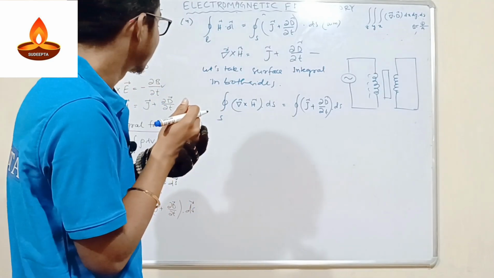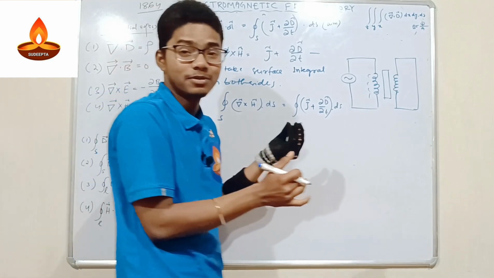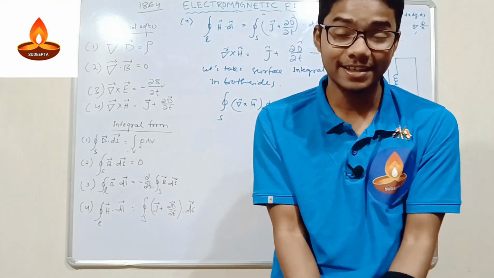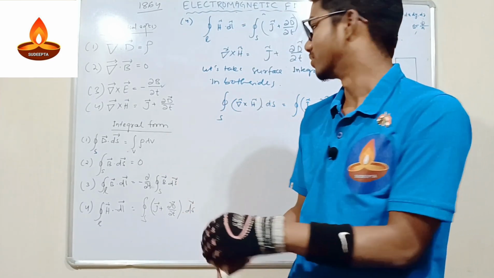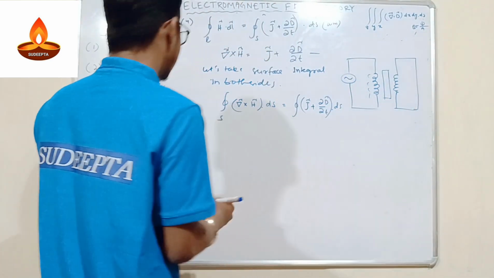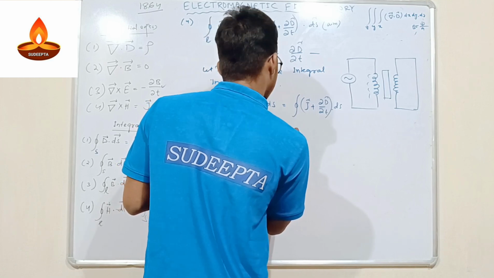So here we just have to remove the curl symbol. How can we remove the curl symbol? The instrument is Stokes theorem, like the Gaussian divergence theorem removes the divergence; to remove the curl, we use Stokes theorem.